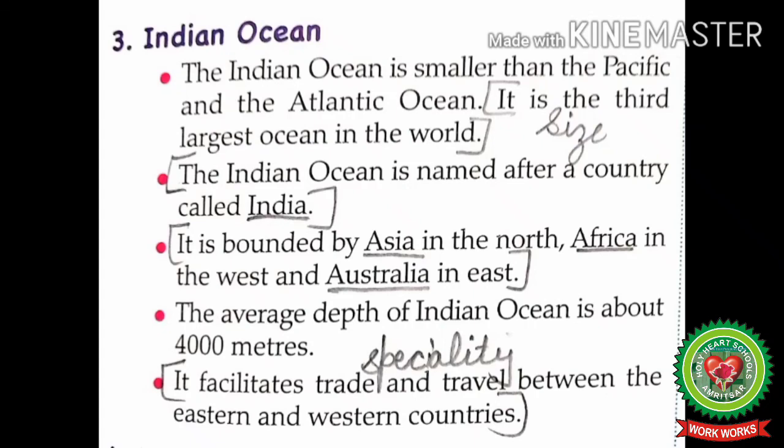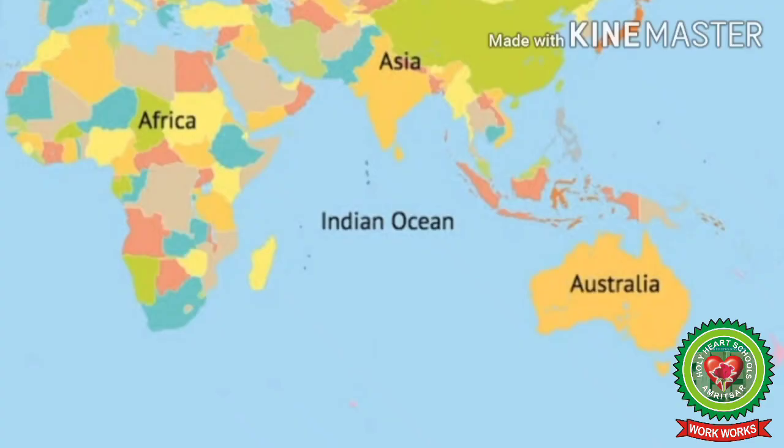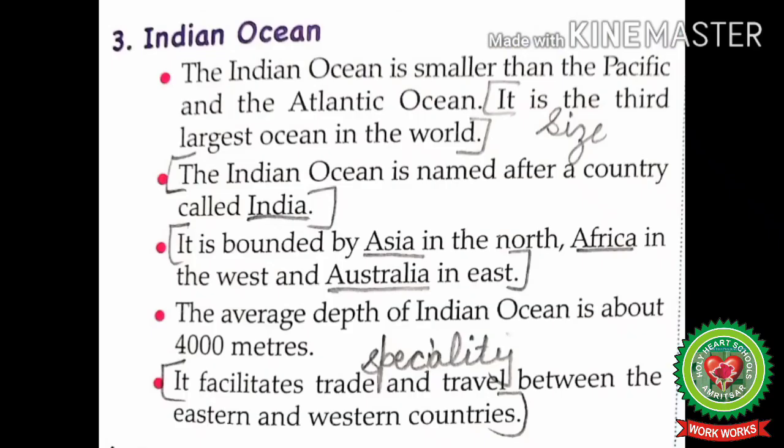It is bounded by Asia in the north, Africa in the west and Australia in the east. Students, in this map you can see Indian Ocean is located between Asia in the north, Africa in the west and Australia in the east. The average depth of Indian Ocean is about 4,000 meters.